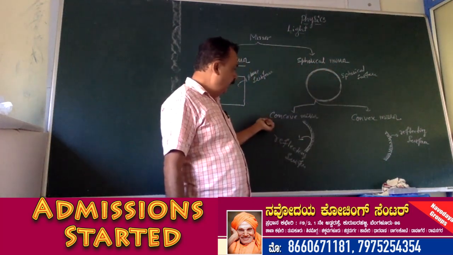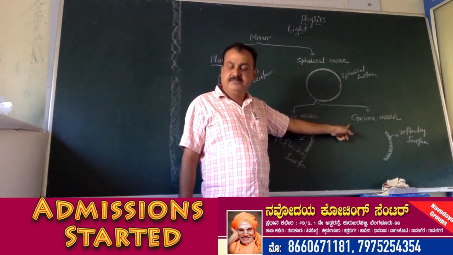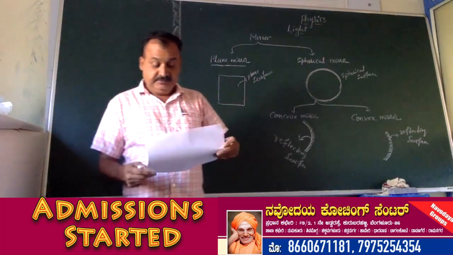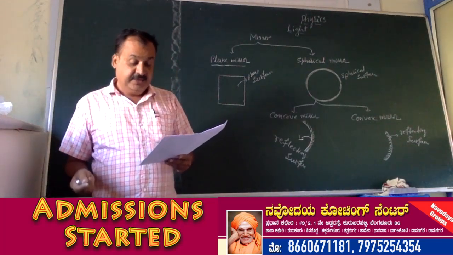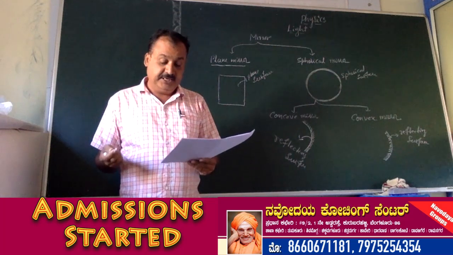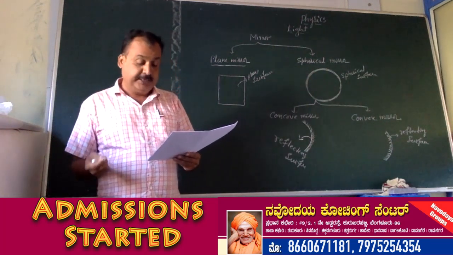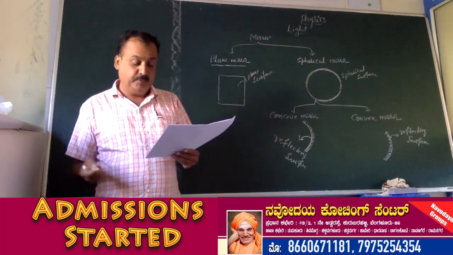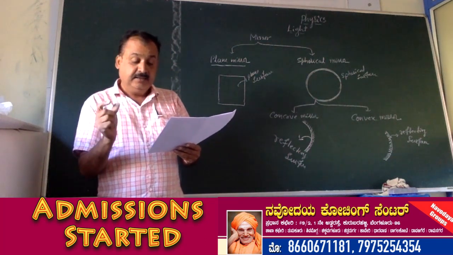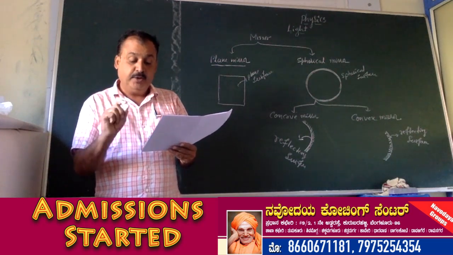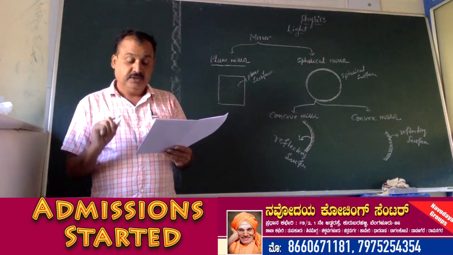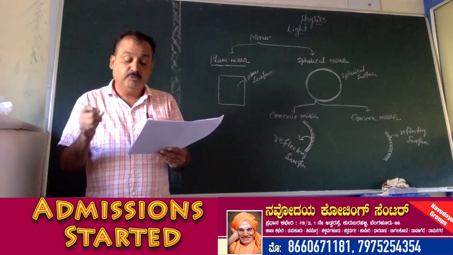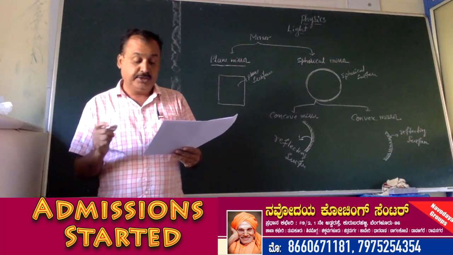One is the concave mirror and another one is the convex mirror. Based on that, we have to see what spherical mirrors are. If the reflecting surface of a mirror is spherical, then the mirror is called a spherical mirror. In that, there are two types. One is the concave mirror: the spherical mirror with an inward curve reflecting surface is called a concave mirror.